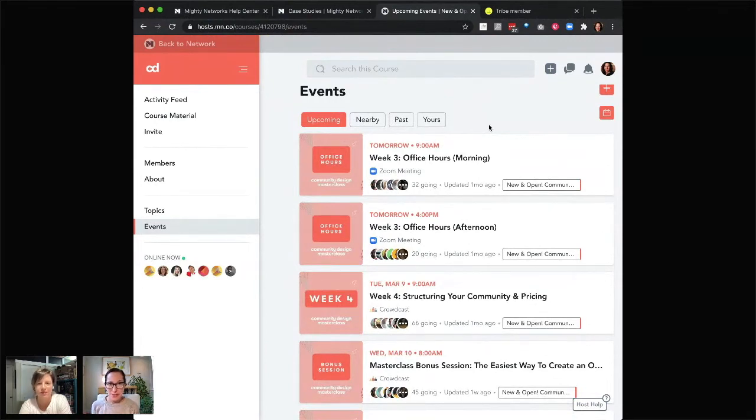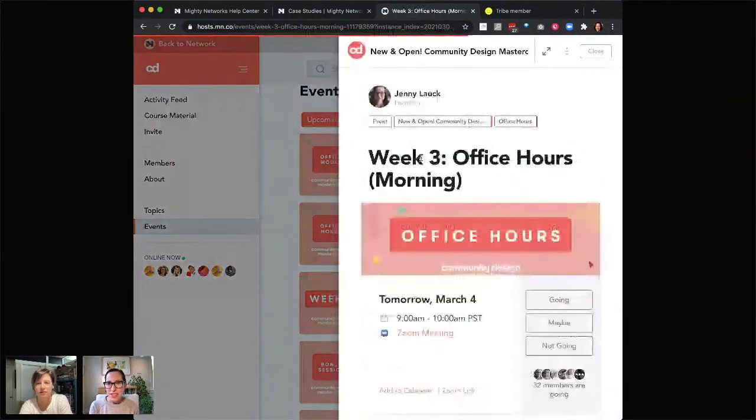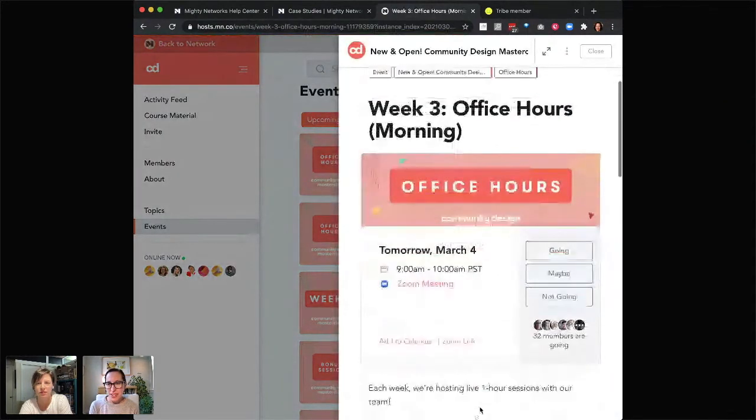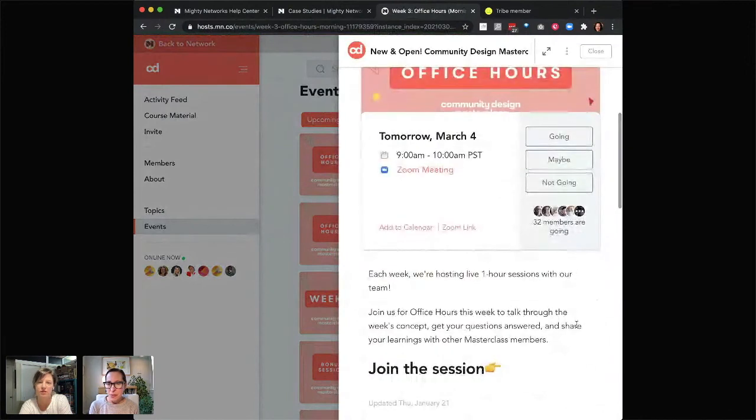Okay, I know everyone's now very accustomed to Zoom. The way it works is very seamless. So if we just take a quick look at tomorrow's session, you can see in here we've got people that have RSVP'd. If I RSVP going, I'm going to get a reminder half an hour ahead of time that I should be getting ready to log on.